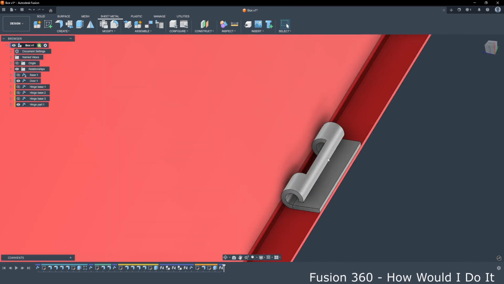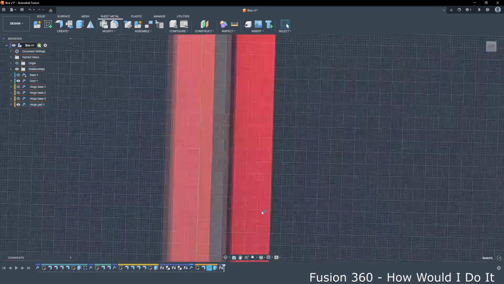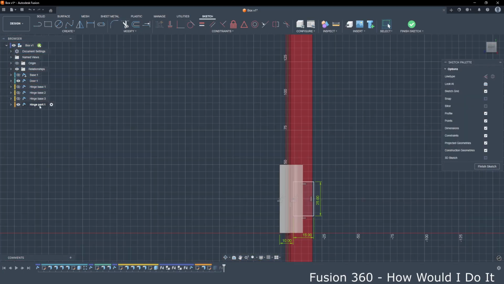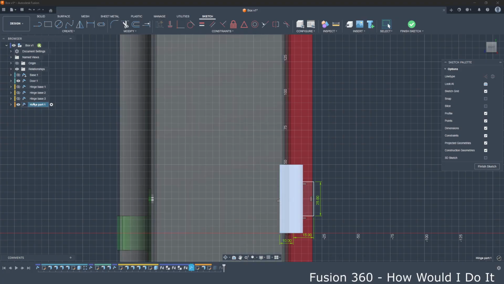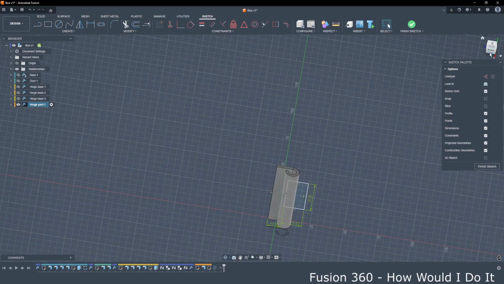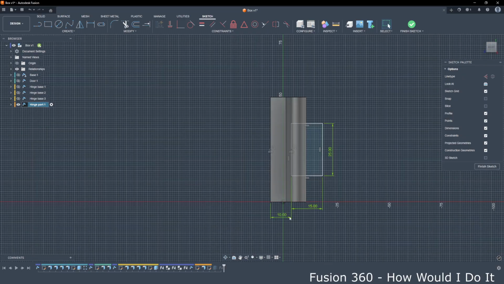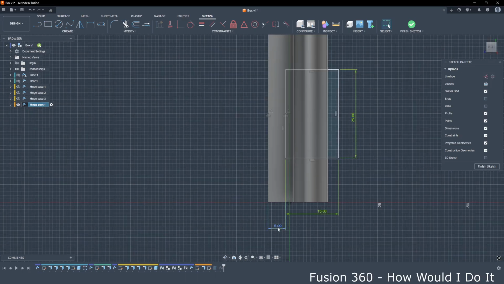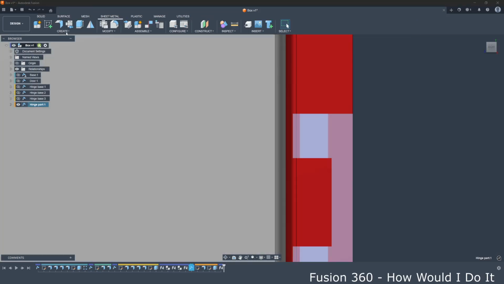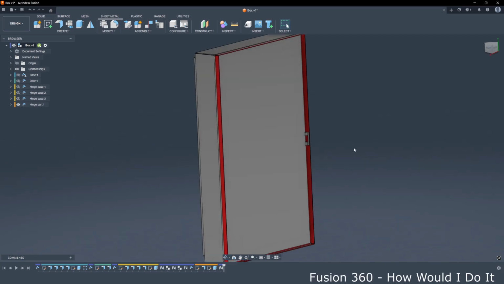Now we have this, we don't want that, so we will have to again isolate this element, unisolate, and then isolate and see what is going on. So we have to edit this dimension to 5 or 6 millimeters. Say okay, and now unisolate again and see how that looks.